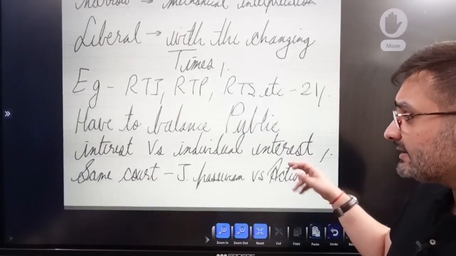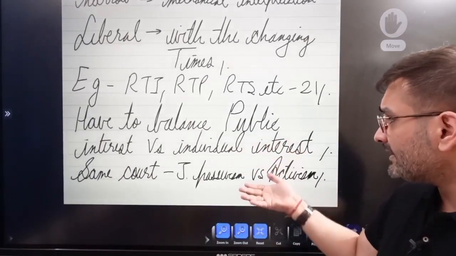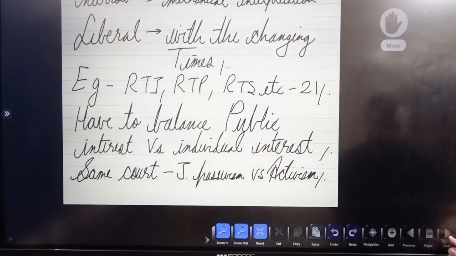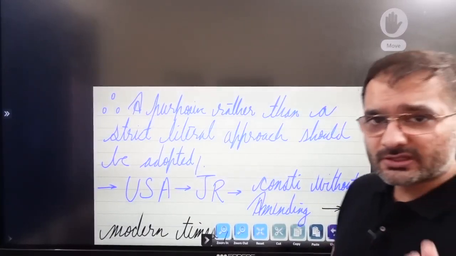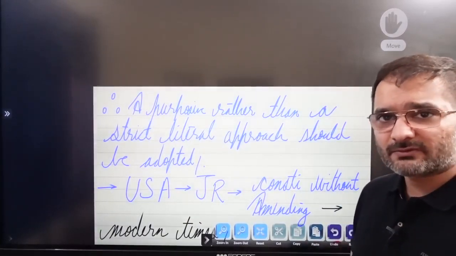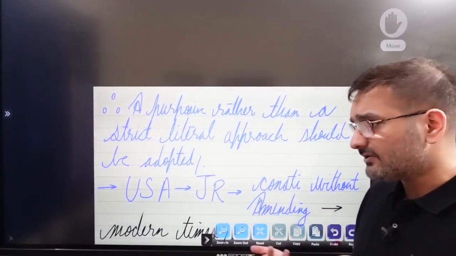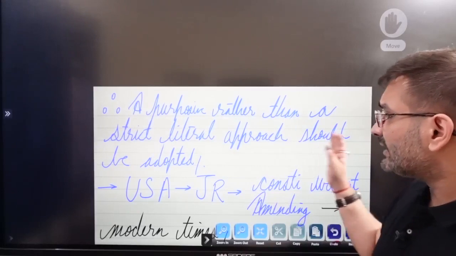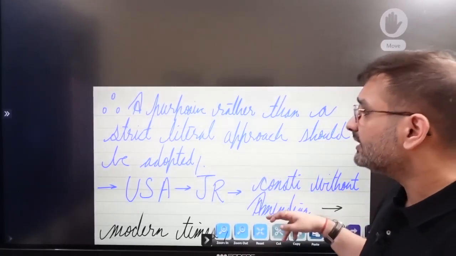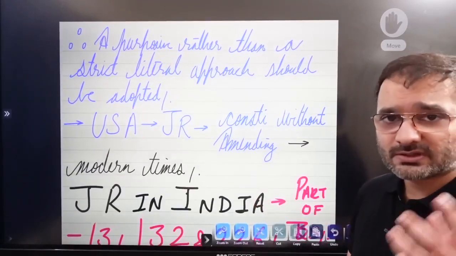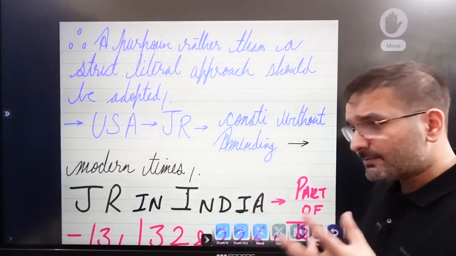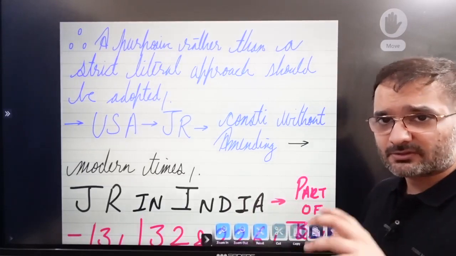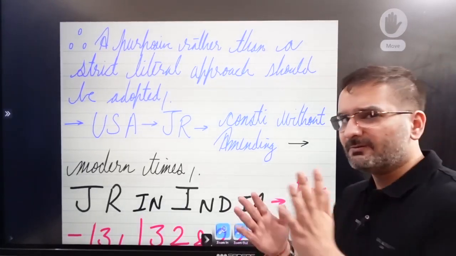So the Supreme Court has to balance the public interest versus the individual interest, and the same court has to basically go in for passive judicial activism and active judicial activism, wherein if the government is functioning fine, then why do you need to interfere in the function of the executive? Therefore, a purposive rather than strict literal approach should be adopted, because if you go strictly literal, you will only just read the word and that's it. So you'll always be at the whim and fancy of the government. So with the changing times, you have to approach a liberal approach.